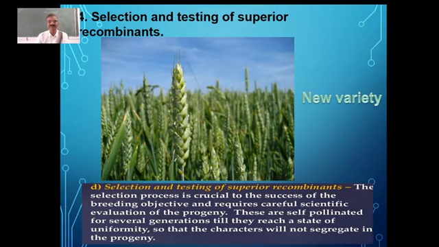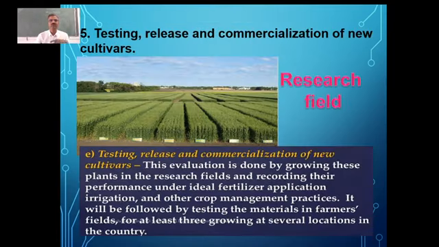Once we select and test for the good traits, we increase the number, and then small fields are used under the supervision of the researchers. What do you call those researchers who are involved in plant breeding? What is the name given to the scientists who are involved in plant breeding?